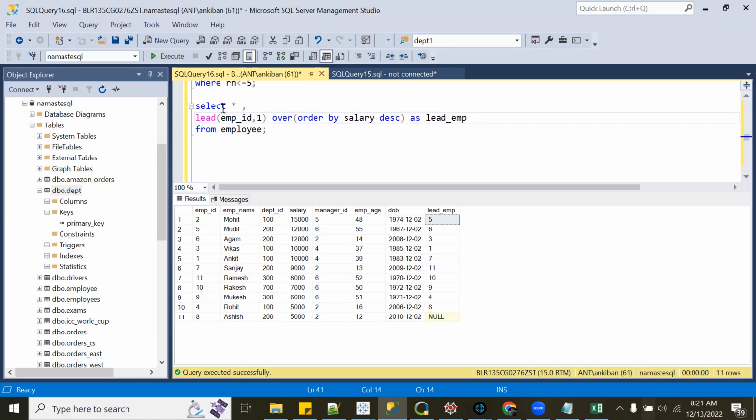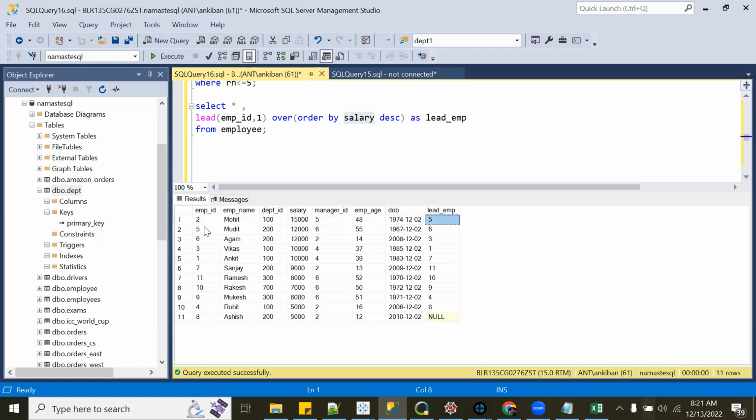So currently I'm getting the employee ID of the first row from the current row. Now how is the first row from the current row defined? By ORDER BY. Then I do an order by descending, right? And then for each row, look at the first row from the current row, which is this. And that's why it is coming here as 5.